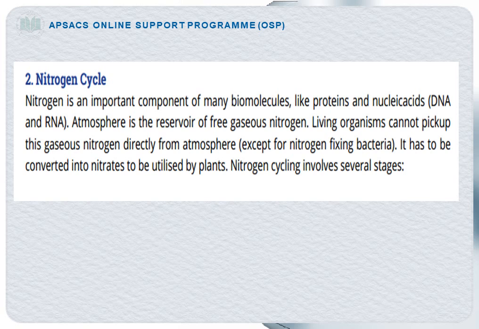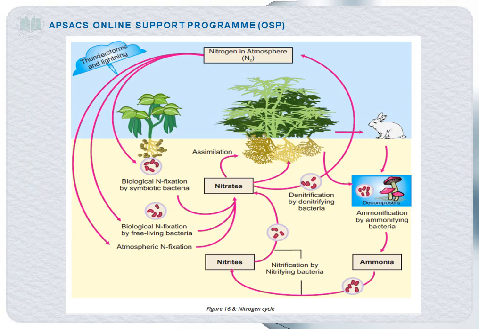But nitrogen fixing bacteria are organisms that can pick the gaseous nitrogen directly from the environment. So the nitrogen cycle involves several stages, which we will now discuss in detail. This can be completed in 3 steps. The first is formation of nitrates, the second is assimilation, and the third is denitrification.